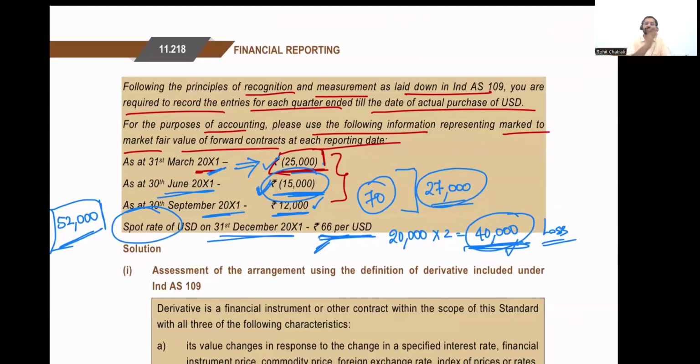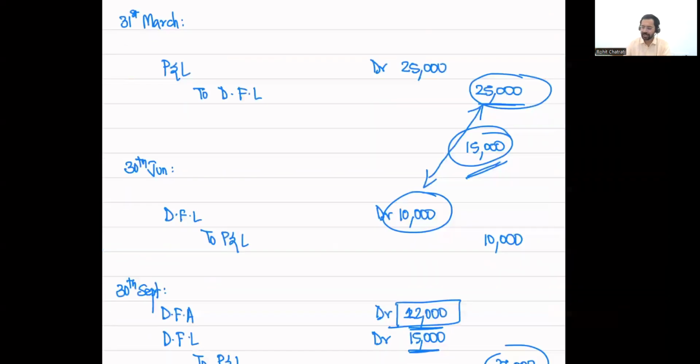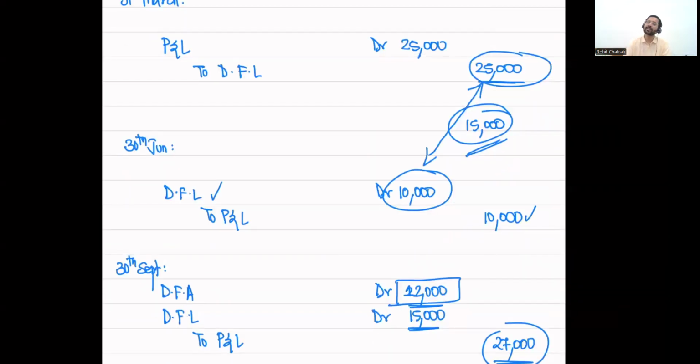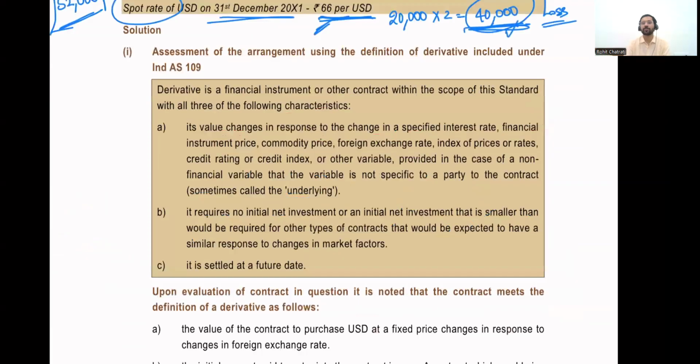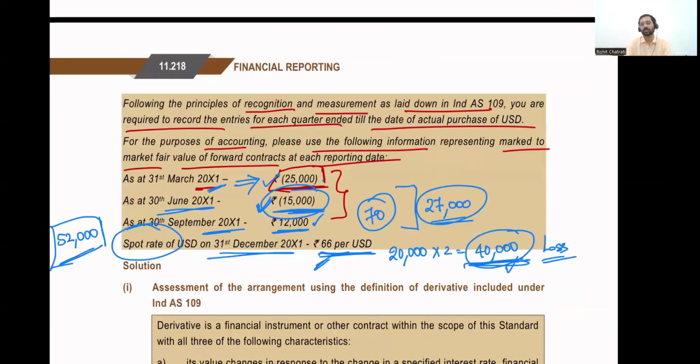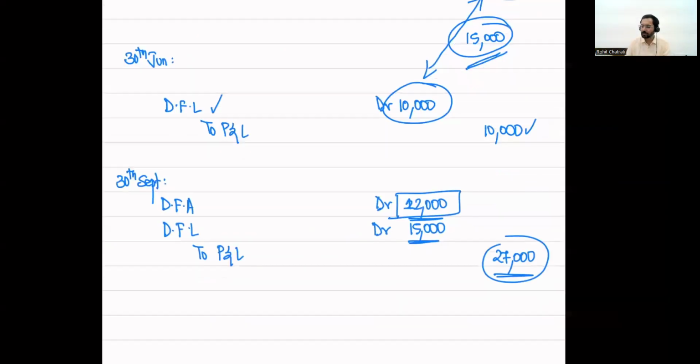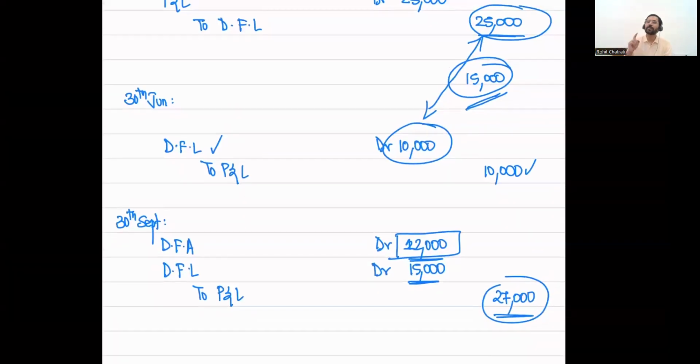On 30th of June, the financial liability, which was earlier 25,000, is now reduced to 15,000. So therefore, I need to reduce my financial liability, and hence I debited the financial liability and credited my P&L. In the third quarter, I was sitting on a profit of 12,000. So I had to fully zero out my liability, and I had to create a fresh asset of 12,000. Therefore, I debited derivative financial asset by 12,000. To zero out my existing financial liability, I debited it by 15,000 because I had a 15,000 derivative financial liability. So I debited it by 15, and the credit was 27,000 to P&L.